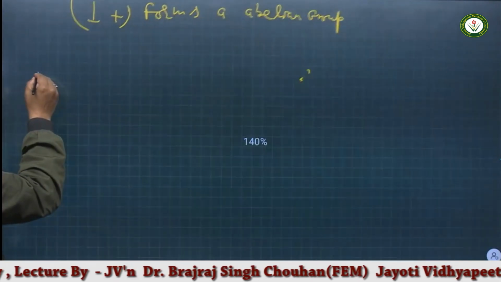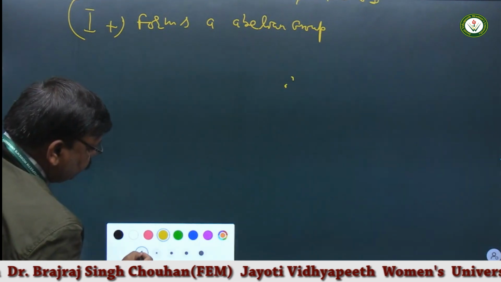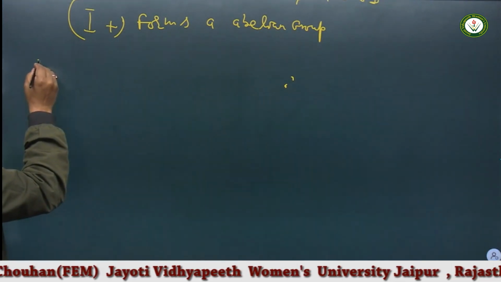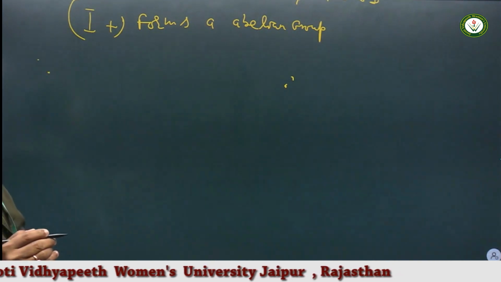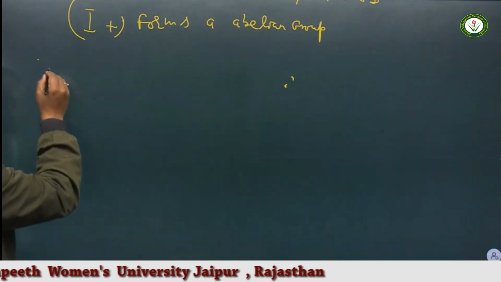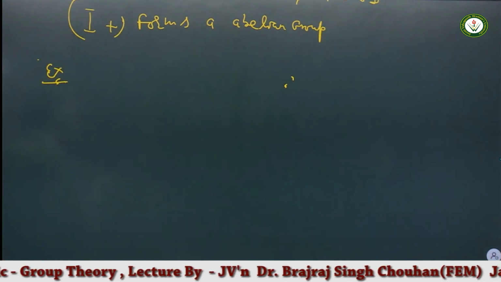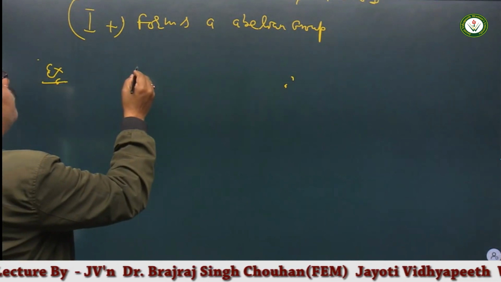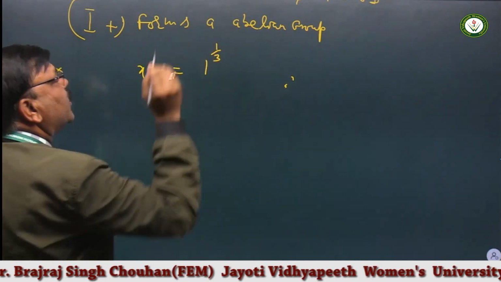Now a very important example of algebra, that is cube roots of unity. Example: prove the cube roots of unity of 1 form a group. Cube roots of unity of 1 is nothing but x is equal to 1 to the power 1 by 3.